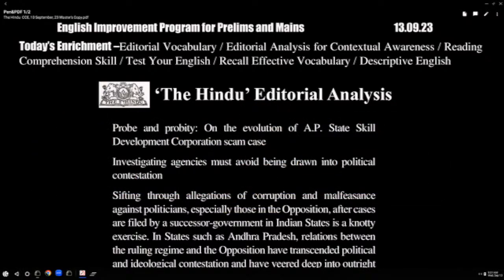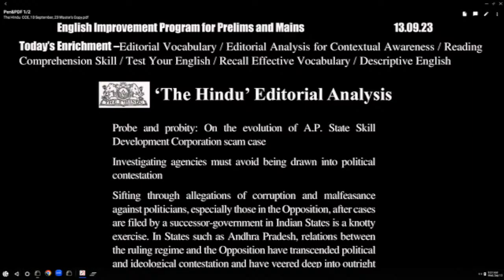So how does it start? But before I start, you all know the former CM of Andhra Pradesh was arrested, and what could be the reason? Broad framework: why he was arrested, who arrested, why they took so long, is there any political angle regarding that? This is a broad framework. So how does it start?